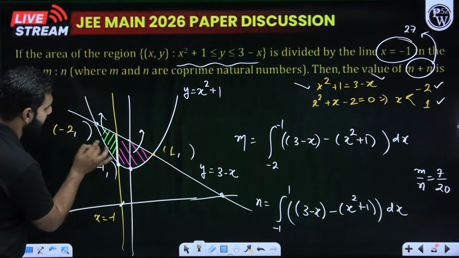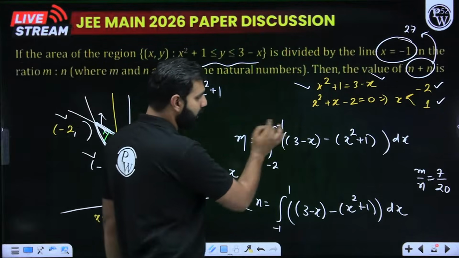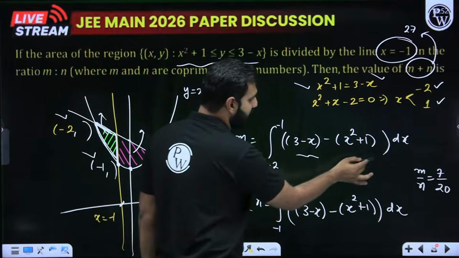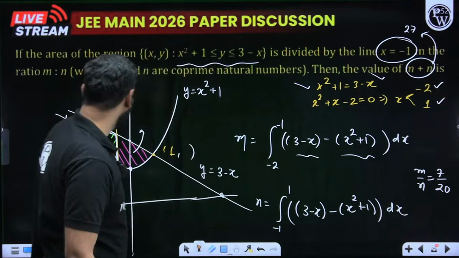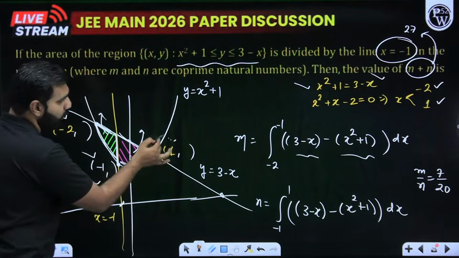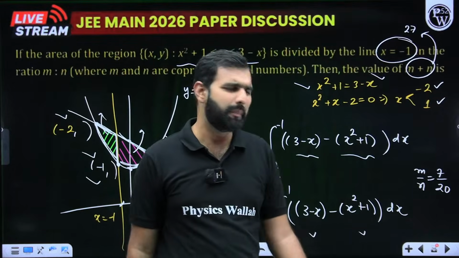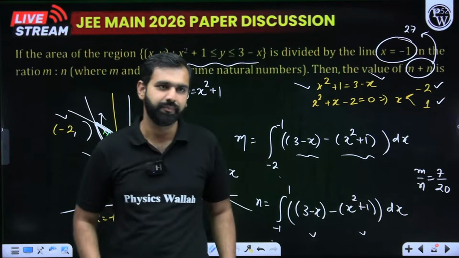Now how do I find this region? Upper curve minus lower curve. So minus 2 to minus 1, lower limit to upper limit. Upper curve is the straight line, lower curve is the parabola. Now, how do we find this region? Upper curve minus lower curve. The limit will be minus 1 to 1. So minus 1 to 1, upper curve minus lower curve. You know how to integrate it. It is a basic algebraic expression.